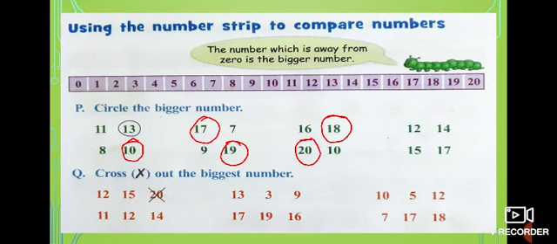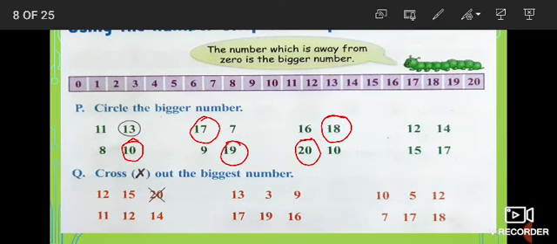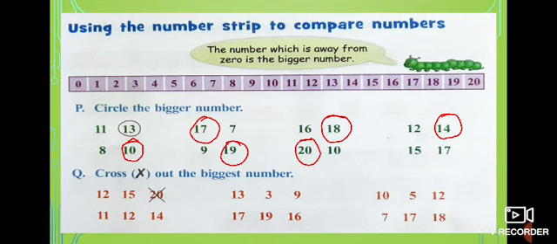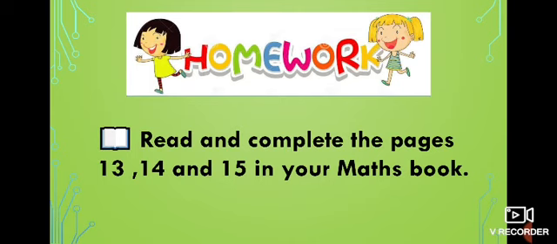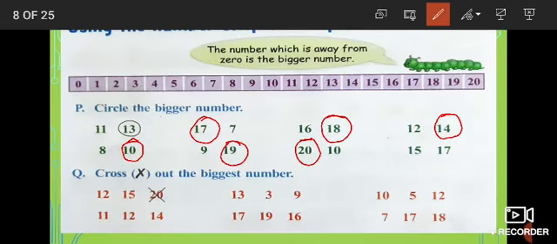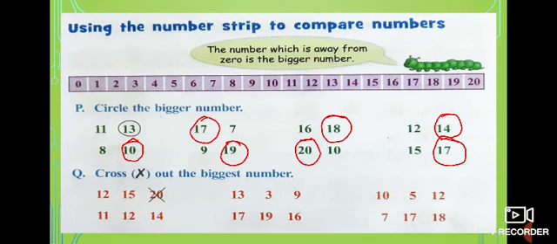And look at the next one. 12, 14. Where is 12? 12 is here. 14 is here. Which is far? 14 is far. Very good. So you got to circle number 14. And look at here. 15, 17. Where is 15? 15 is here. 17 is here. Which is far from 0? 17 is far. So that is the biggest one. We got to circle 17. And then look at the next one.